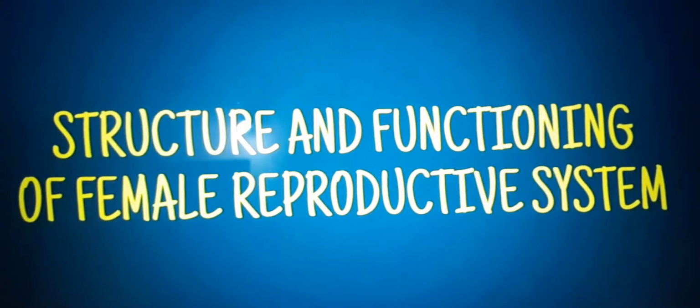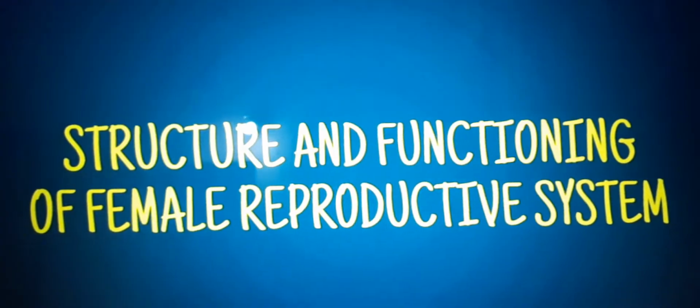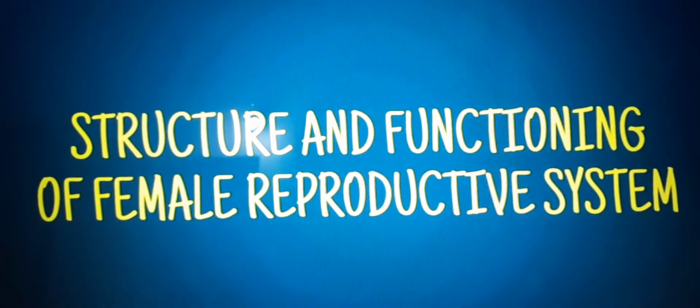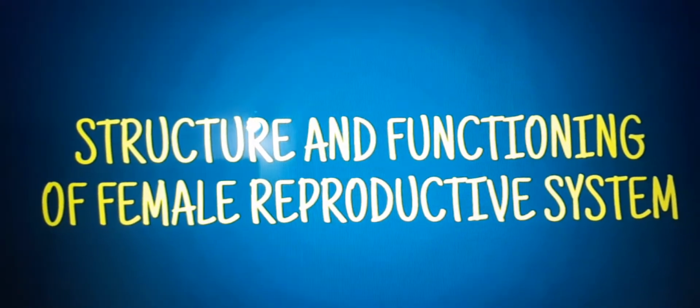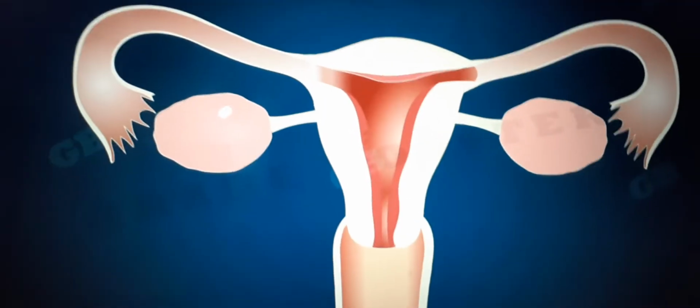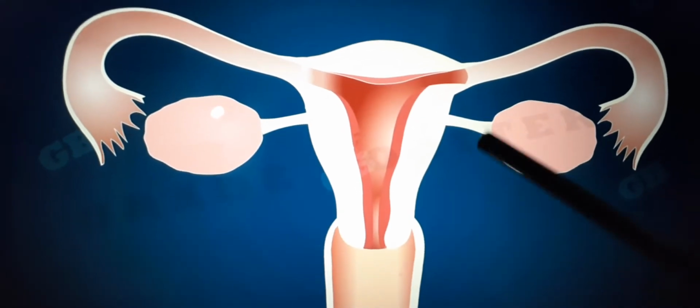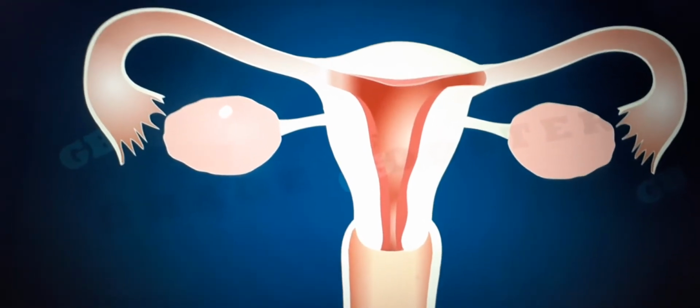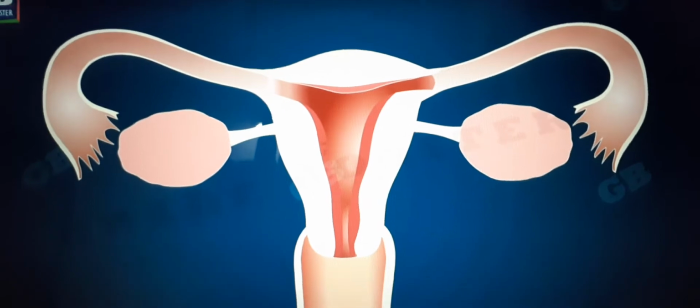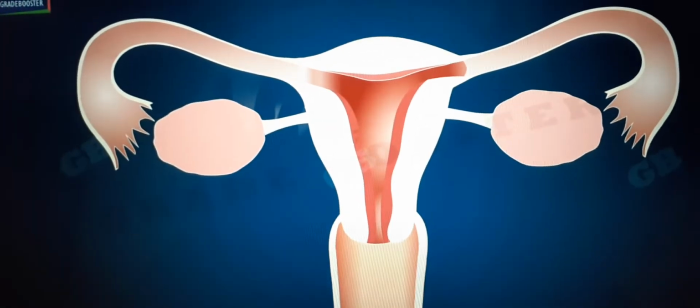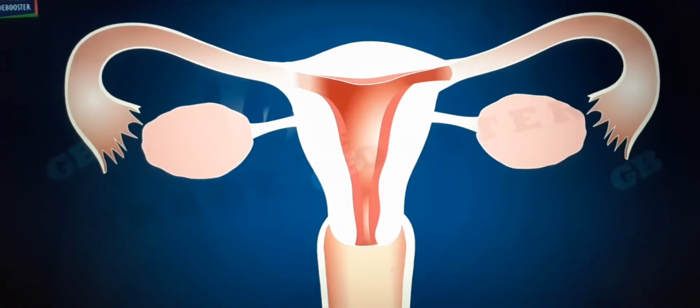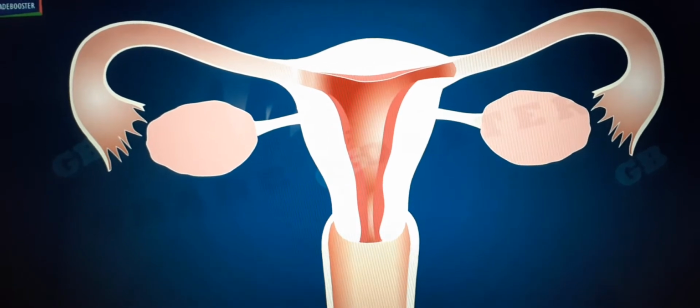Hello everyone, in this video we will see the structure and functioning of the human female reproductive system. The female reproductive system is more complex both structurally and functionally. Female reproductive organs are deep seated in the abdomen of the female body.